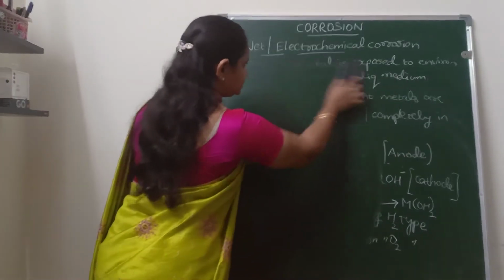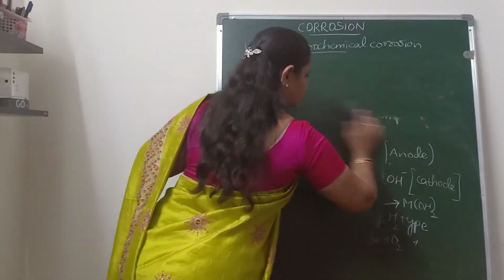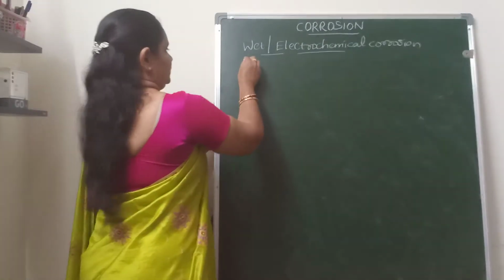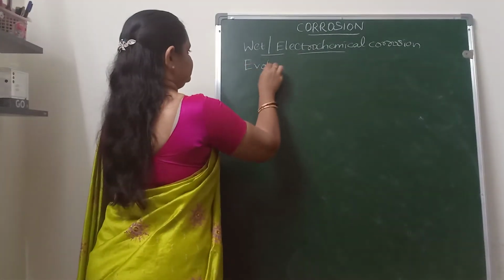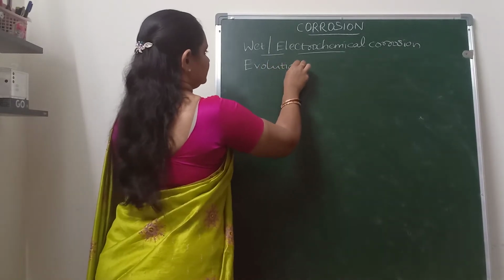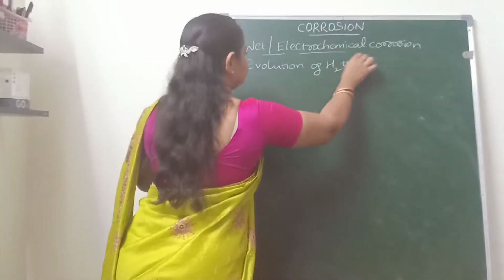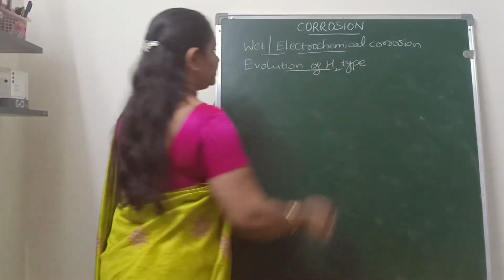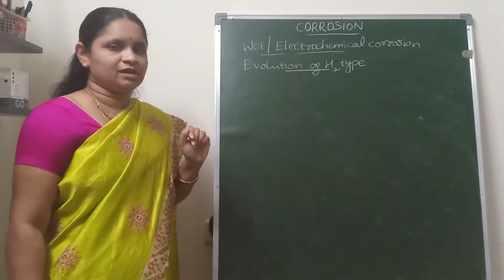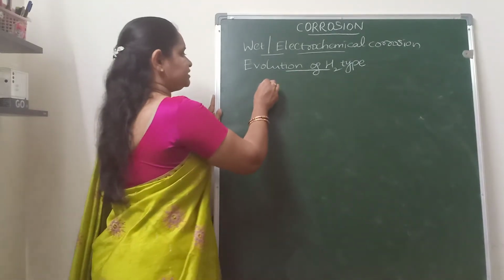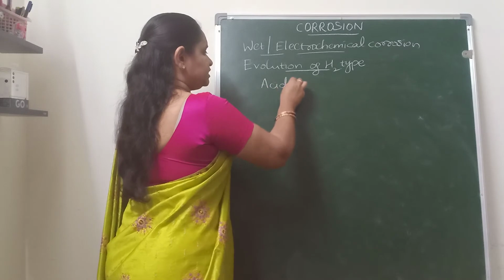One of the mechanisms, evolution of hydrogen type of wet or electrochemical corrosion. So this type of corrosion will take place in presence of acidic solution.